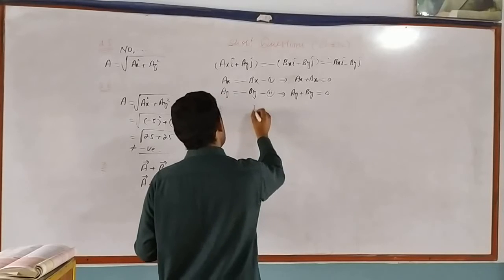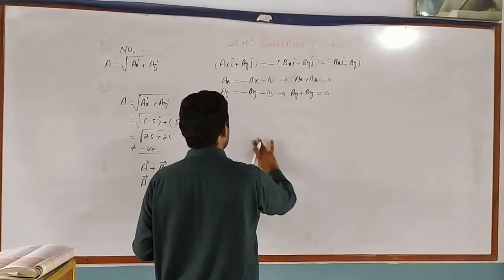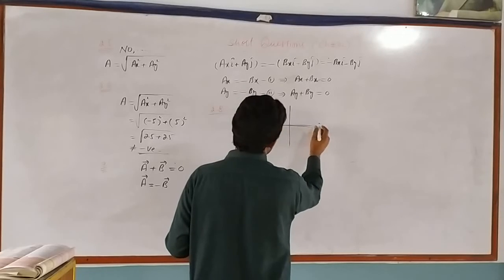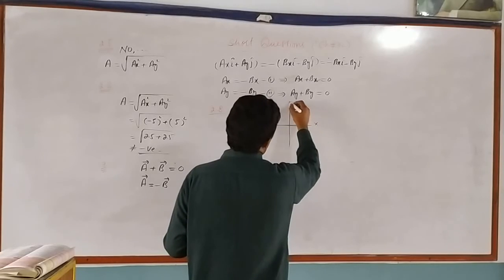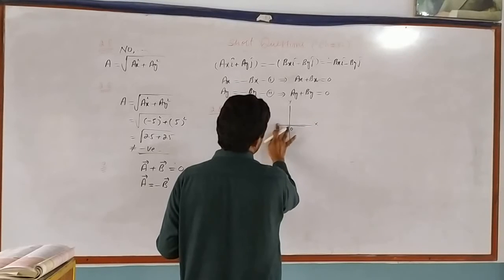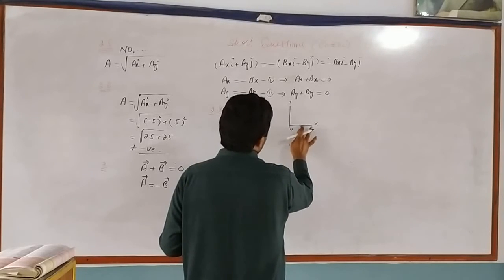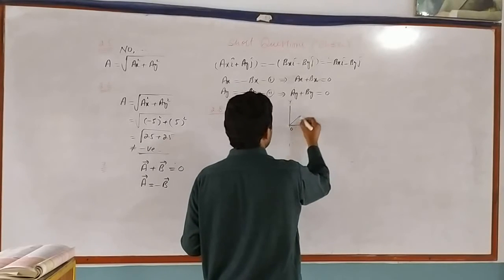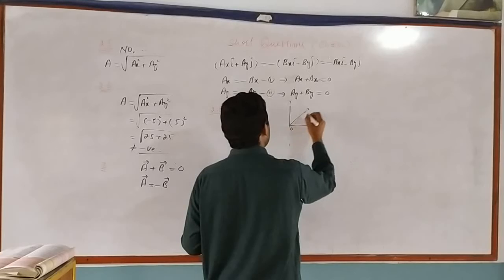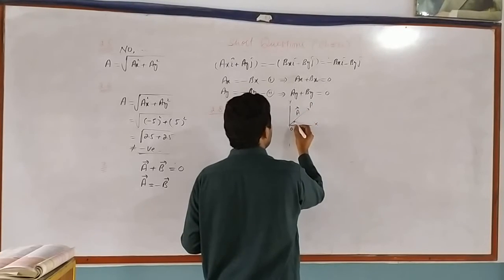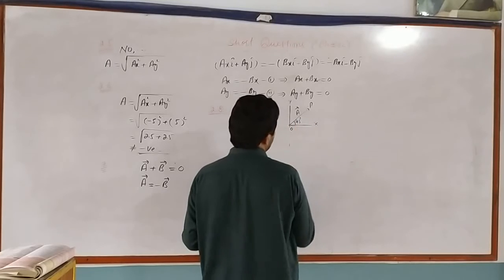We suppose a two-dimensional rectangular coordinate system with positive x and positive y. In the first plane of this system, the xy plane, we suppose a vector A represented by OP making an angle of 45 degrees with the x axis.